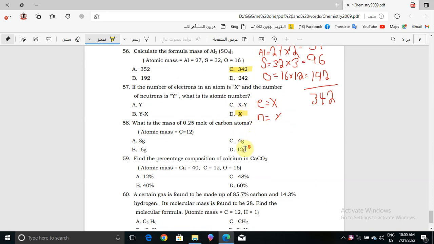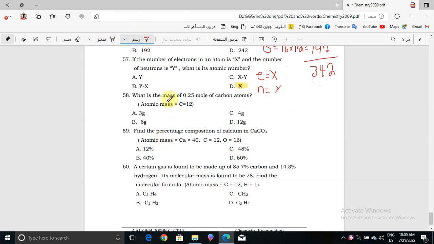Okay, now question number 58. What is the mass of 0.25 mole of carbon atoms when the atomic mass for carbon is 12? So what we will do here is 0.25 times the atomic mass, 12, which is equal to 3.00. So the correct answer for question number 58 will be choice A, which is 3 gram.